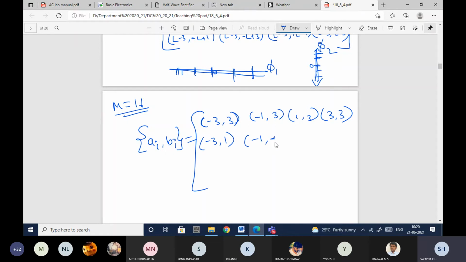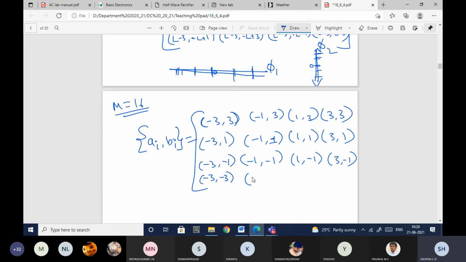Minus 1 comma 1, and here it is 1 comma 1, 3 comma 1, minus 3 comma minus 1, minus 1 comma minus 1, 1 comma minus 1, 3 comma minus 1, and here it is minus 3 comma minus 3, minus 1 comma minus 3, 1 comma minus 3, 3 comma minus 3. So this is how you'll get the ordered pairs.